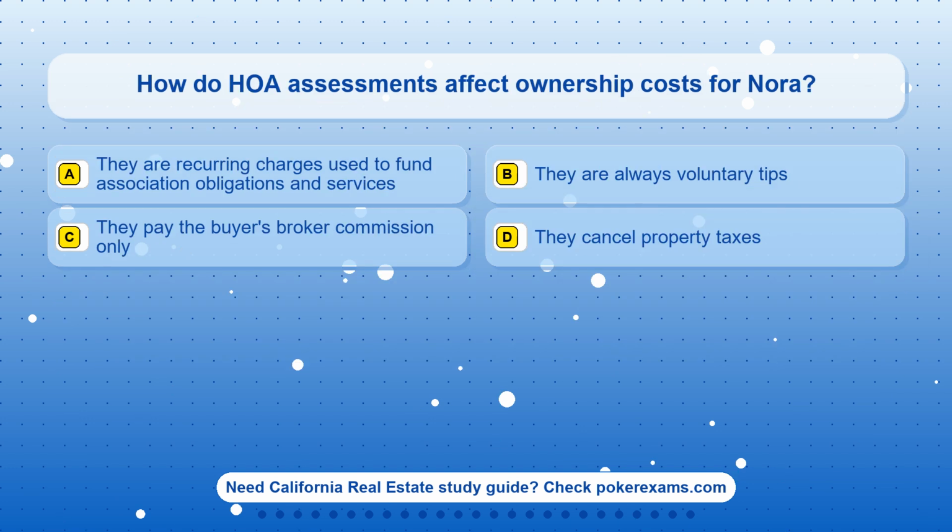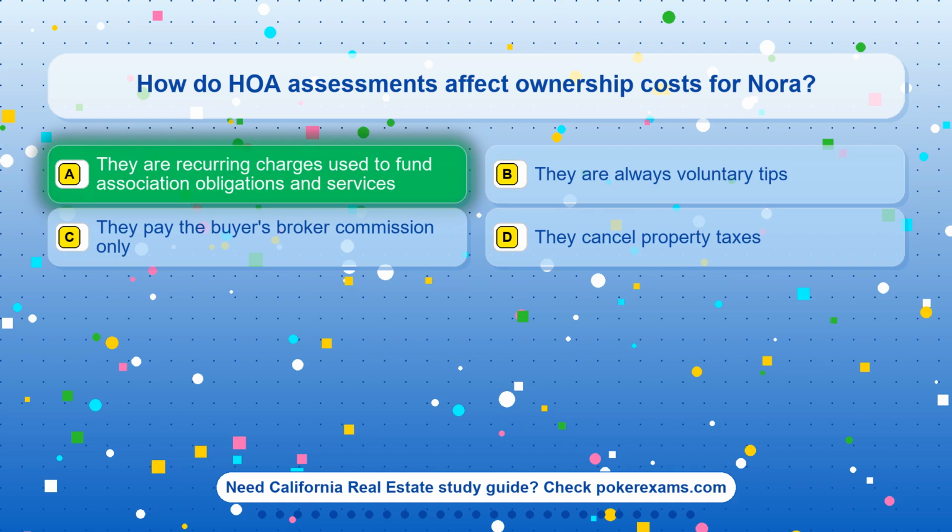Question 21. How do HOA assessments affect ownership costs for Nora? Option A. They are recurring charges used to fund association obligations and services. Option B. They are always voluntary tips. Option C. They pay the buyer's broker commission only. Option D. They cancel property taxes.